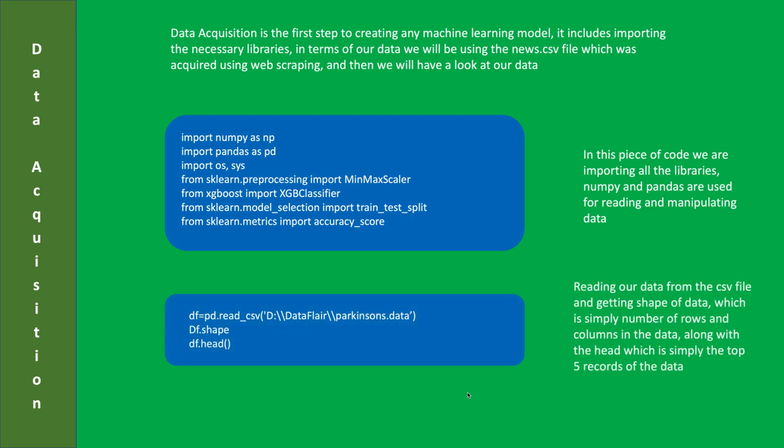Here we are reading the data, so our data is stored in a CSV file, comma separated values file, where simply all the columns are separated with commas. Then we are taking the shape and head of our data frame. Shape simply means you're seeing the number of rows and columns in the data, and by head you're looking at how our data values are looking like, what are the individual values for every variable.